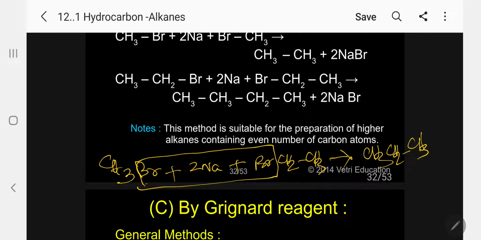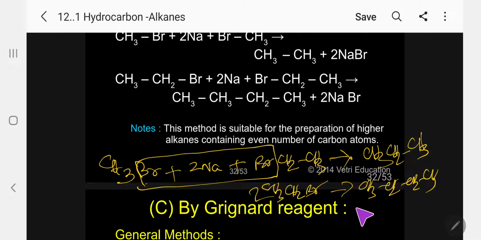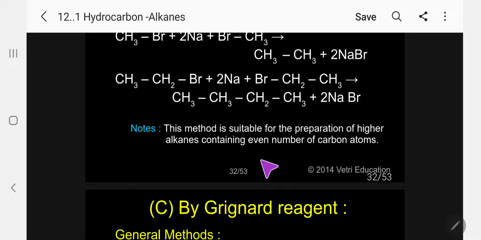But unfortunately, there are additional side reactions. Two molecules of ethyl bromide combine to produce butane, and the same way, two molecules of methyl bromide produce ethane. So I am having a mixture of products. In addition to propane, I am getting n-butane and ethane. So this method is not suitable for odd number, it is suitable only for an even number of carbon atoms.